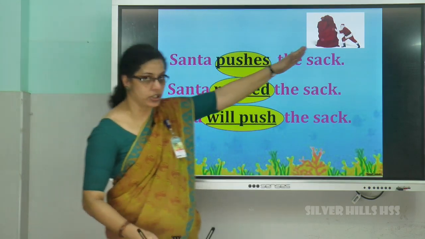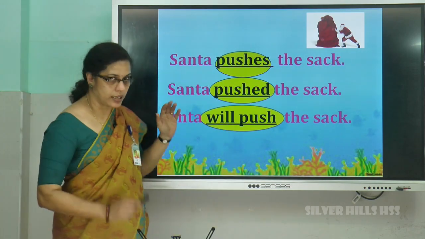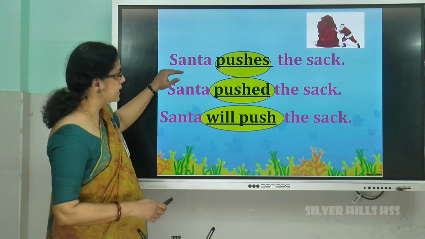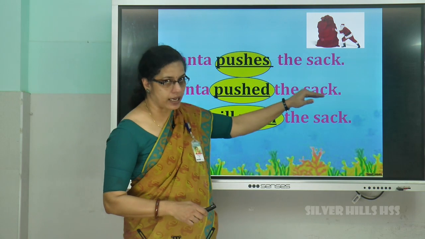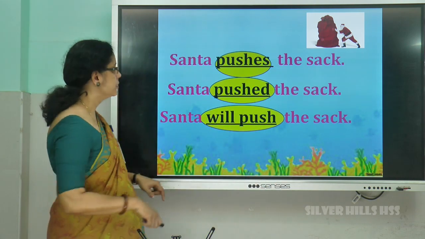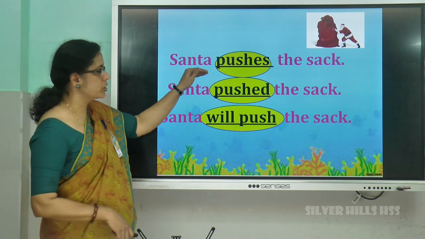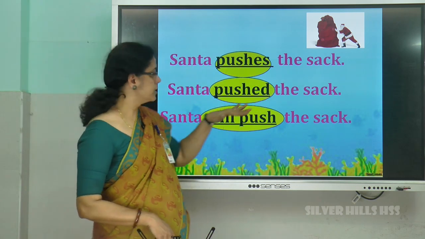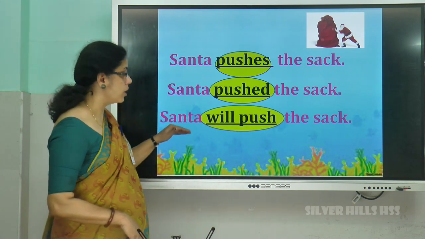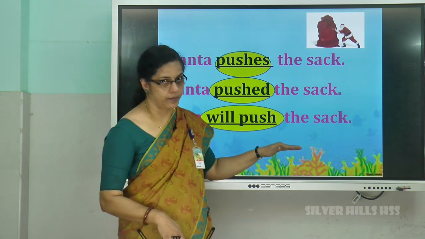Here we have the picture of Santa. He started pushing the sack of gifts. So Santa pushes the sack. By December we can expect Santa to reach here, right? Santa pushes the sack. Santa pushed the sack. Santa will push the sack.